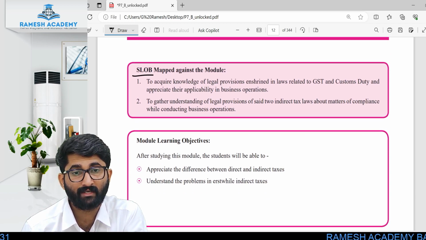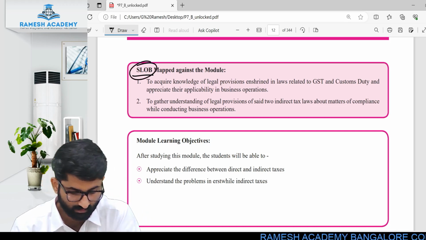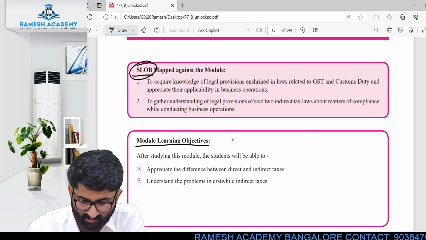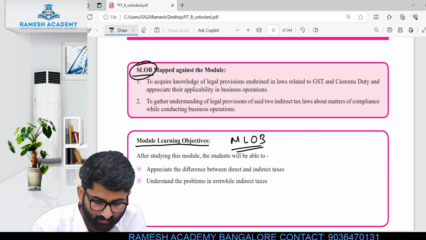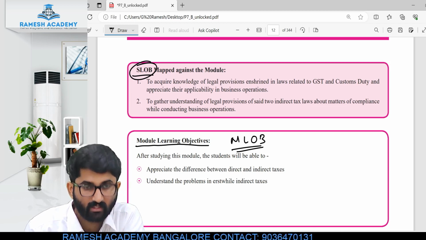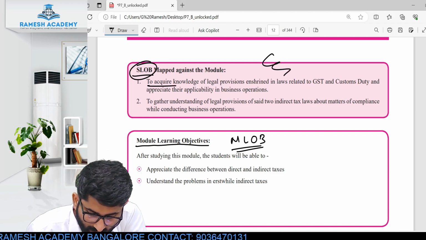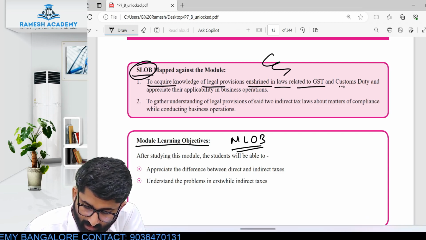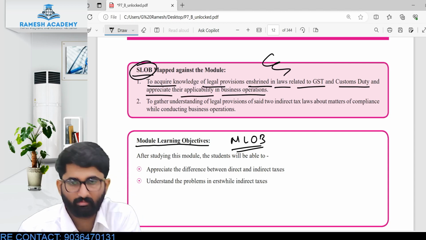Subject wise learning objectives. This is module learning objective, MLOB, and this is subject learning objective. Here, to acquire the knowledge of legal provisions enriched in law relating to the GST and customs duty and appreciate their applicability in the business operations.